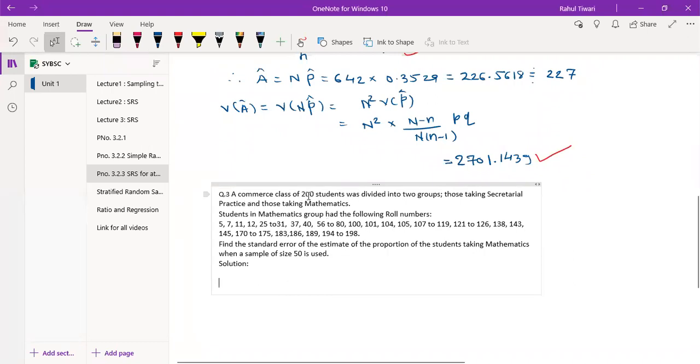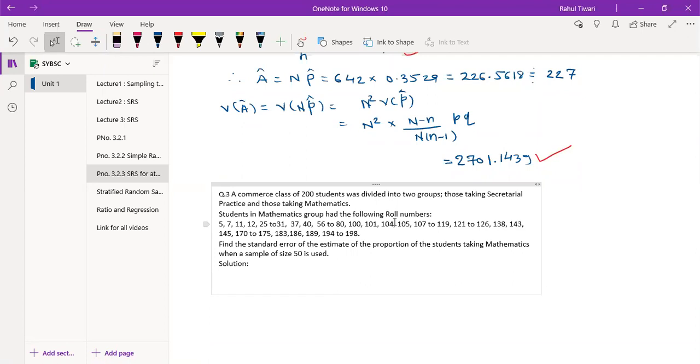A commerce class of 200 students were divided into two groups. So see, again they are talking about a group category. Whenever this situation arises, the problem becomes SRS with attributes. Remember, there are many examples where you get confused in identifying the problem. So make sure you understand the problem clearly and apply the correct sampling. Whenever they talk about category, that means you are going to discuss attributes.